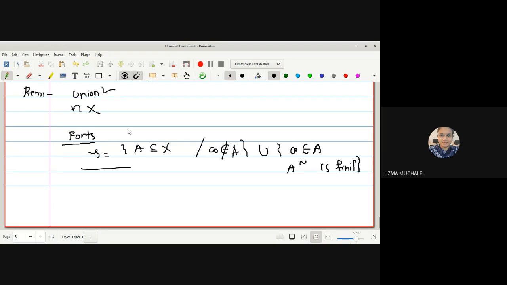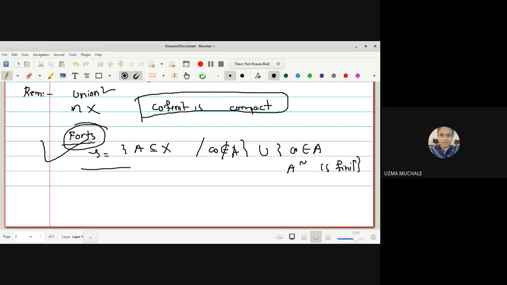Just like in the last lecture, we have proved that cofinite topological space is a compact set. In a very similar way, you have to prove that fourth space is a compact space. जैसे हमने cofinite का proof लिखा था, as it is proof लिखना है. Simply you have to change the topology. क्या किया था cofinite को prove करने के लिए? हमने X as a union of O alpha with O alpha complement, right?